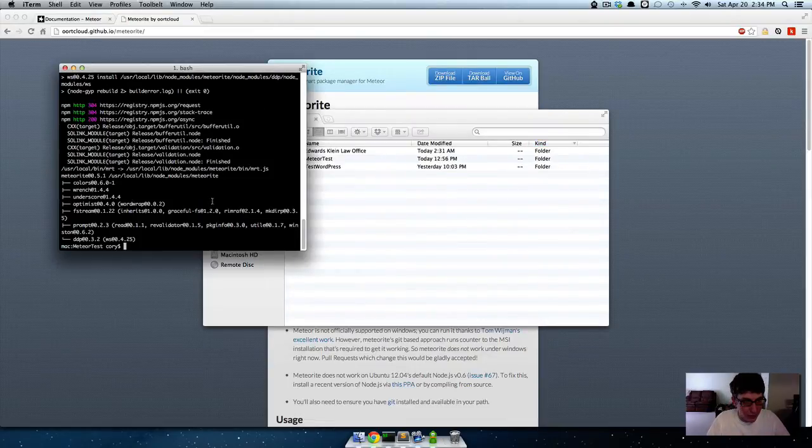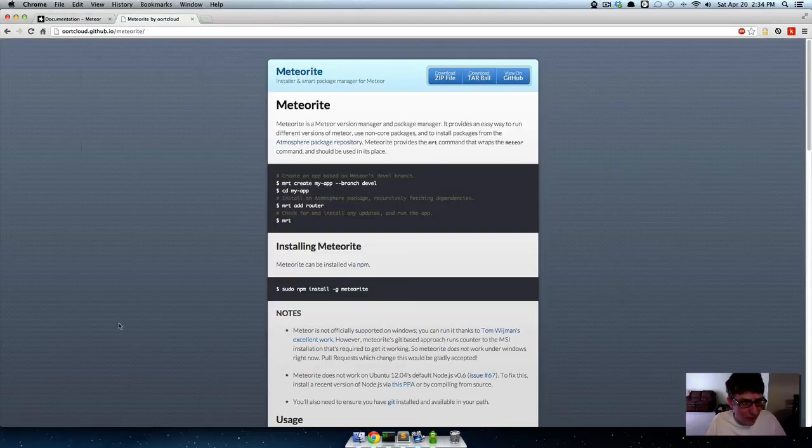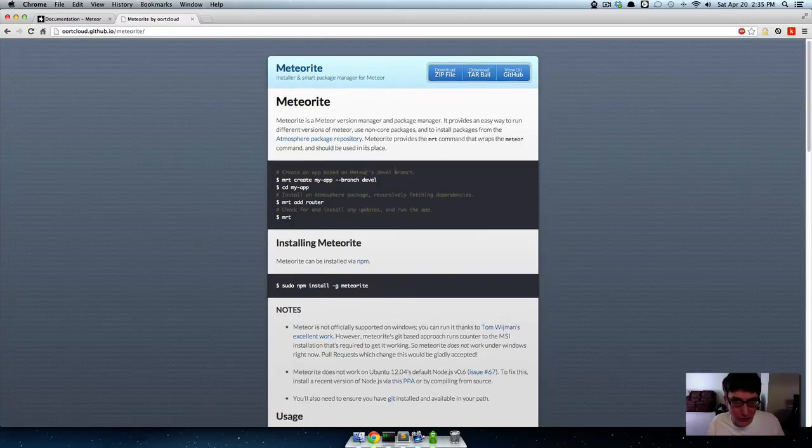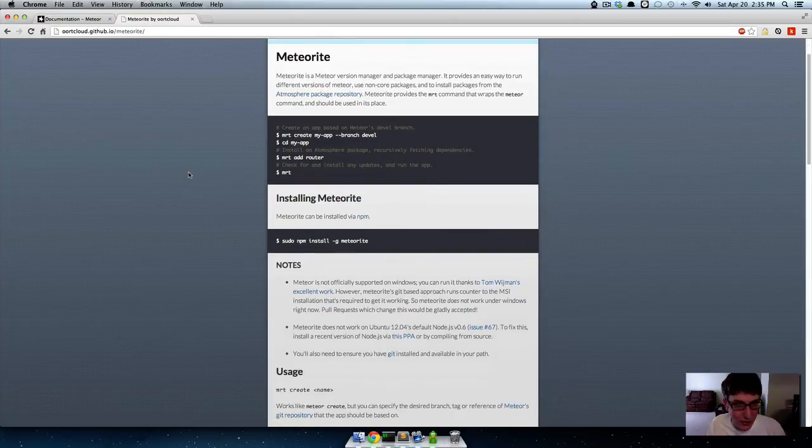Okay, so now that we have Meteorite, the way to use Meteorite is mrt. So it does almost all the same stuff Meteor does, except a lot more. It'll install different branches of Meteor if you want. You should probably always use the newest branch, especially since it's still in its beta stage.